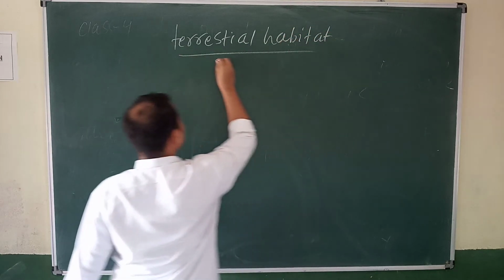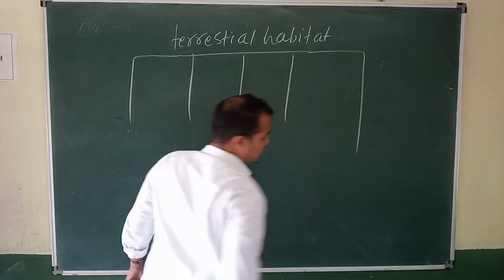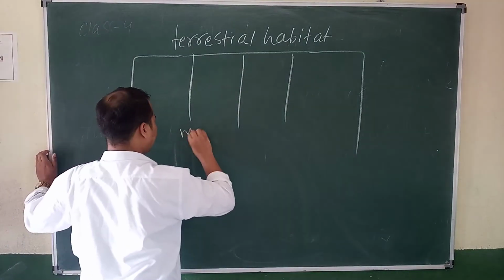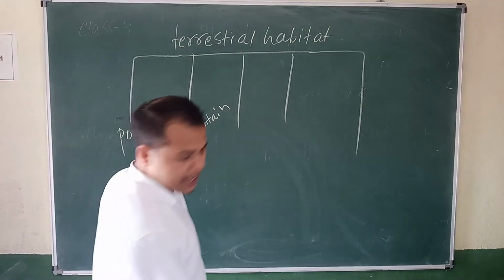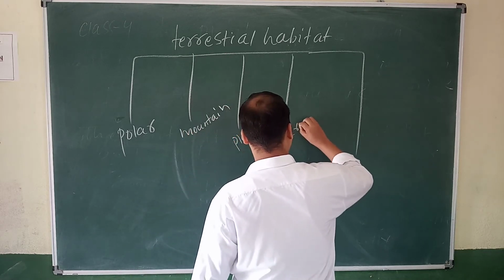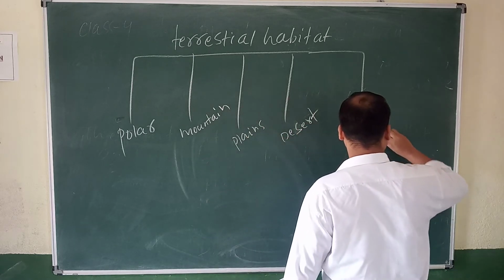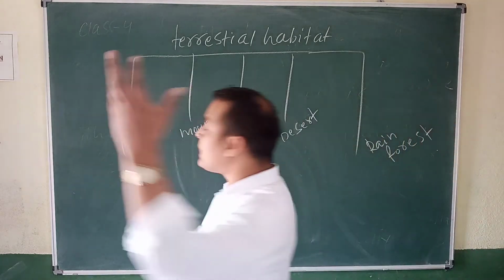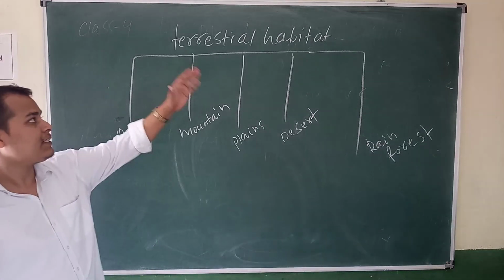First one is the polar habitat. Then mountain, then plains, desert, then rainforest.